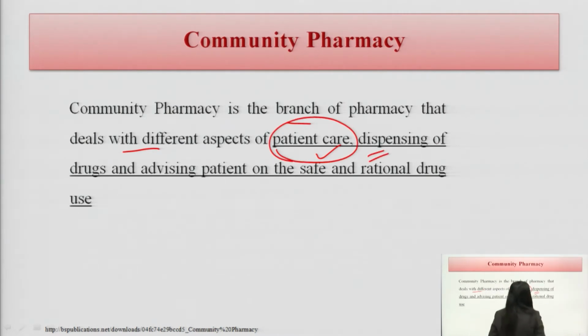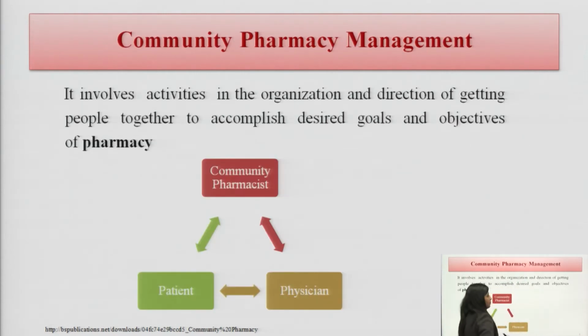It is related with the dispensing of drugs, advising the patient on the safety of the drug, to reduce the side effects and adverse effects, and rational drug use. Rational drug use means the right drug to the right patient in the right dose, right frequency; all these rights will be considered in rational drug use. Now coming to the community pharmacy management.